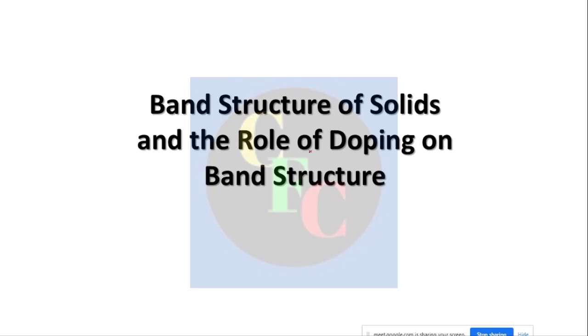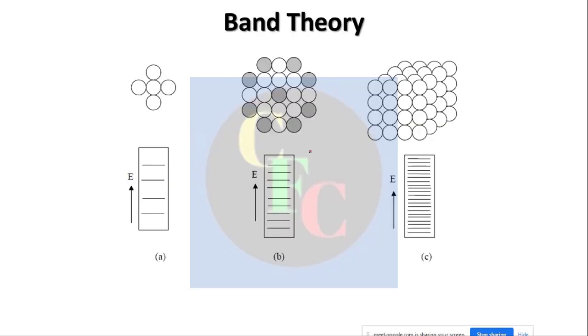Okay, so to start with, let us first discuss what band theory is, and why it is called band theory in the first place. Because see, in the first diagram, that is in A, it is shown that there are 5 atoms, and suppose they are all similar atoms.